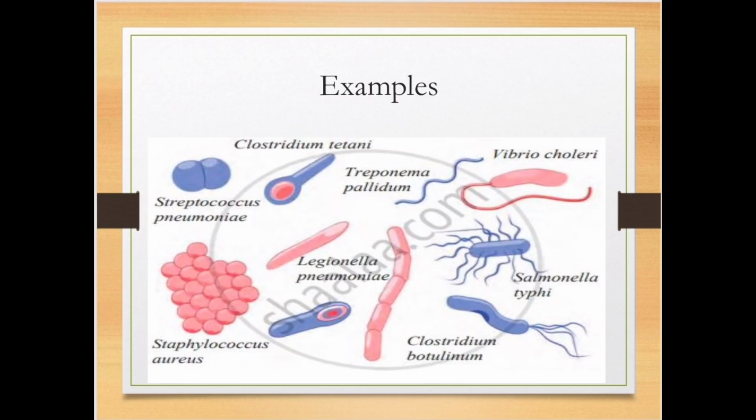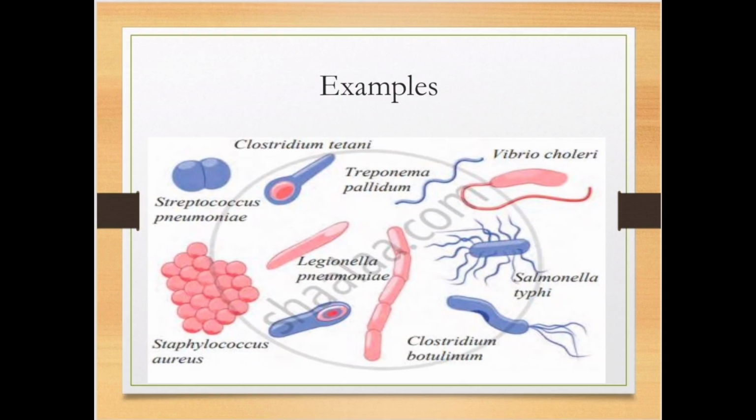Examples coming under kingdom Monera are bacteria, and here you can see different bacteria: Vibrio cholerae, which causes cholera, Salmonella typhi, which causes typhoid, Clostridium botulinum, which causes food poisoning, Treponema pallidum, Clostridium tetani, Streptococcus pneumoniae, Legionella pneumoniae, Staphylococcus aureus.